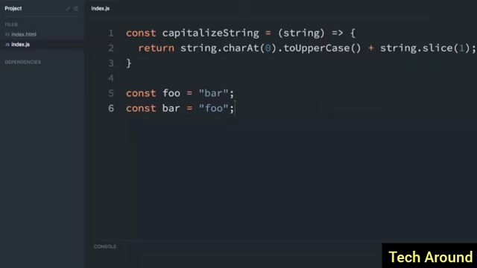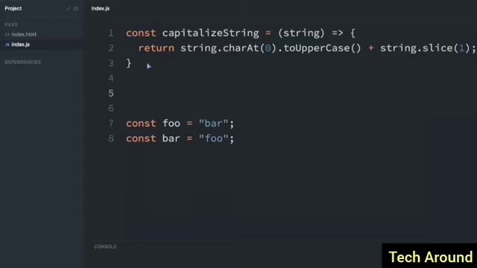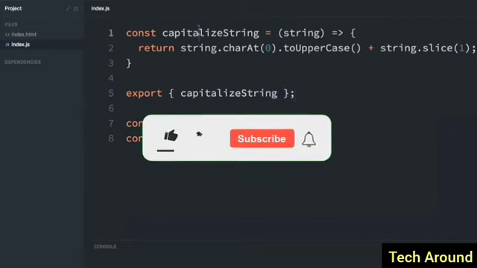I talked a little bit about export in the last lesson, but now I'm going to go into more detail. You export functions and variables from one file so that you can import them into another file. That's how you can reuse code. So we have this function here, a capitalizeString function. It just capitalizes the first letter of the string and leaves the rest of the string lowercase. Before, I showed you can just put export right before it, but we can export a different way. I'll do export, and then in curly braces, capitalizeString. And so now we've just exported this function.